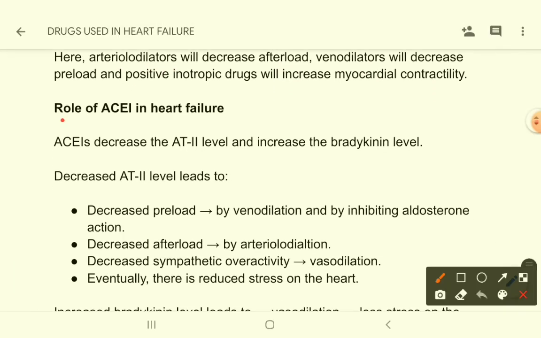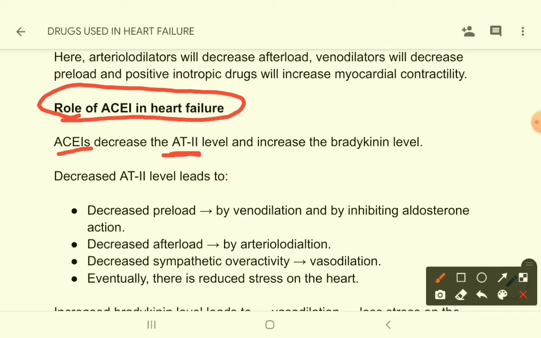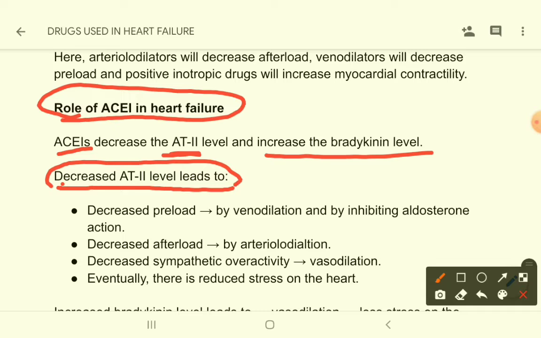Now come to the role of ACE inhibitors in heart failure. ACE inhibitors decrease the angiotensin 2 level and increase the bradykinin level. Okay, so decreased angiotensin level will lead to decreased preload, as we have mentioned earlier, that will decrease preload by venodilation and by inhibiting aldosterone action.